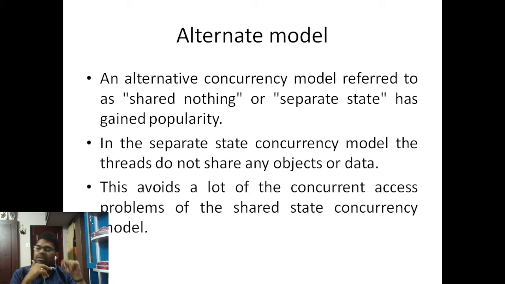This avoids a lot of the concurrent access problems of the shared state model, so obviously it has to be less problematic than the previous one.